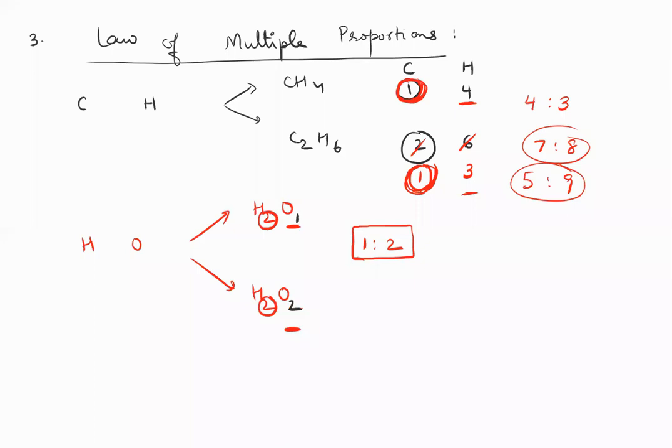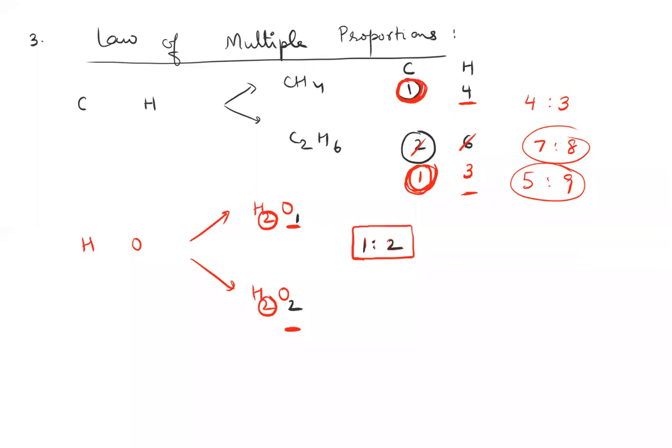So the ratio of oxygen in the 2 compounds which combines with the same amount of hydrogen is 1:2. So this 1:2 is a simple whole number ratio. Okay. So the amount of oxygen that combines with the same amount of hydrogen is a simple whole number ratio.